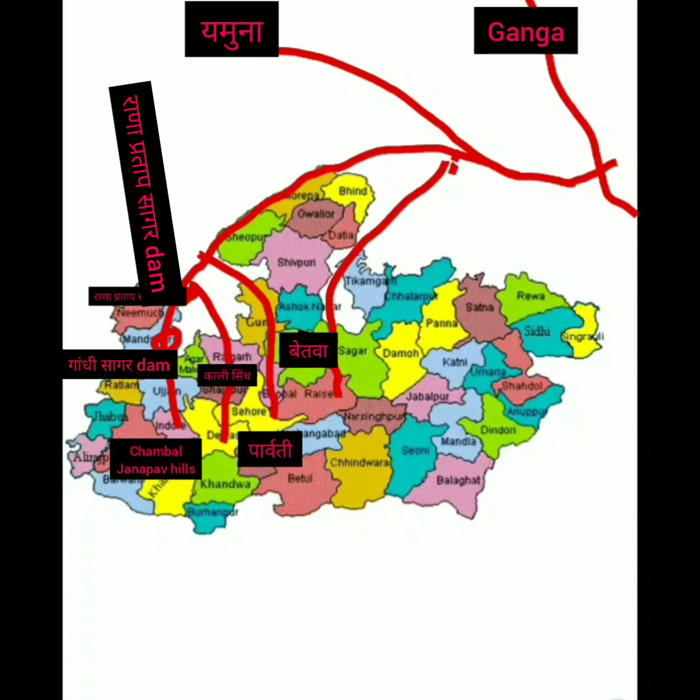The fifth one is the Dhasan. It also starts from Raisen district, passes through Damoh and Chhattisgarh in the northwest direction of Madhya Pradesh and meets the Betwa river, and the combined stream meets the Chambal river. And after this, river Ken starts from Katni, flows in the north direction and meets the river Yamuna.